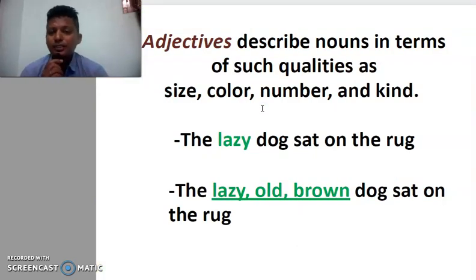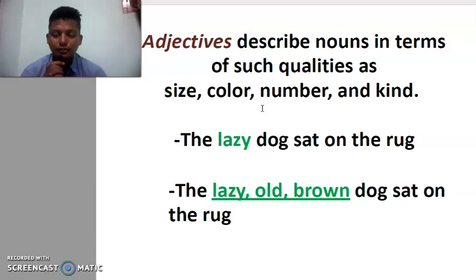Adjectives describe nouns in terms of qualities. What exactly do they define? They define size, color, number, and kind. Size: big, small, tiny, little, short. These are all adjectives which are used to refer to size. Color: black, white, gray. Number: 1, 2, 3. I have one pen, I have two pens, I have three cars, I have four airplanes. And kind: what kind of a person it is, or what kind of a thing it is.